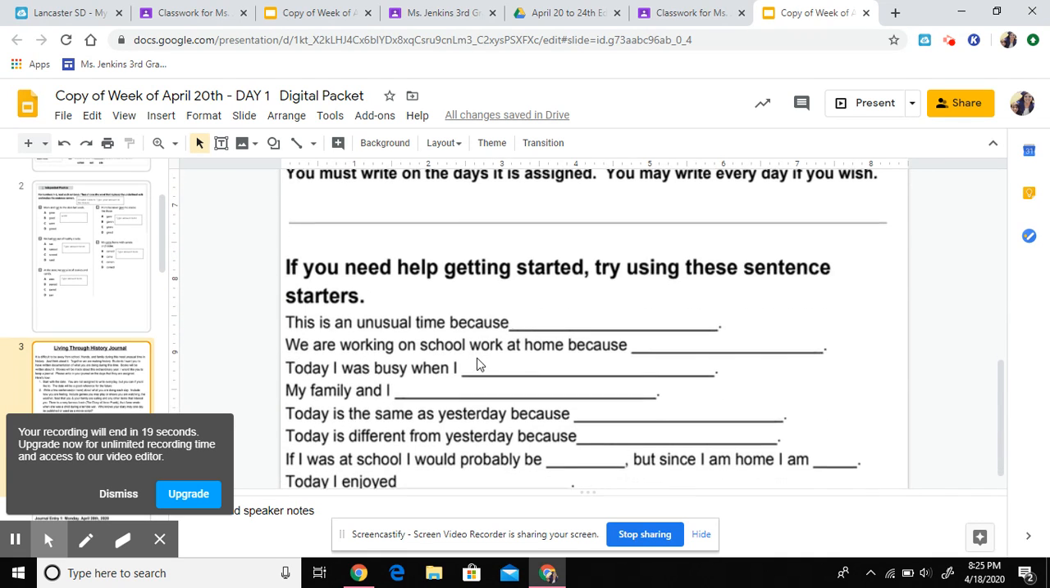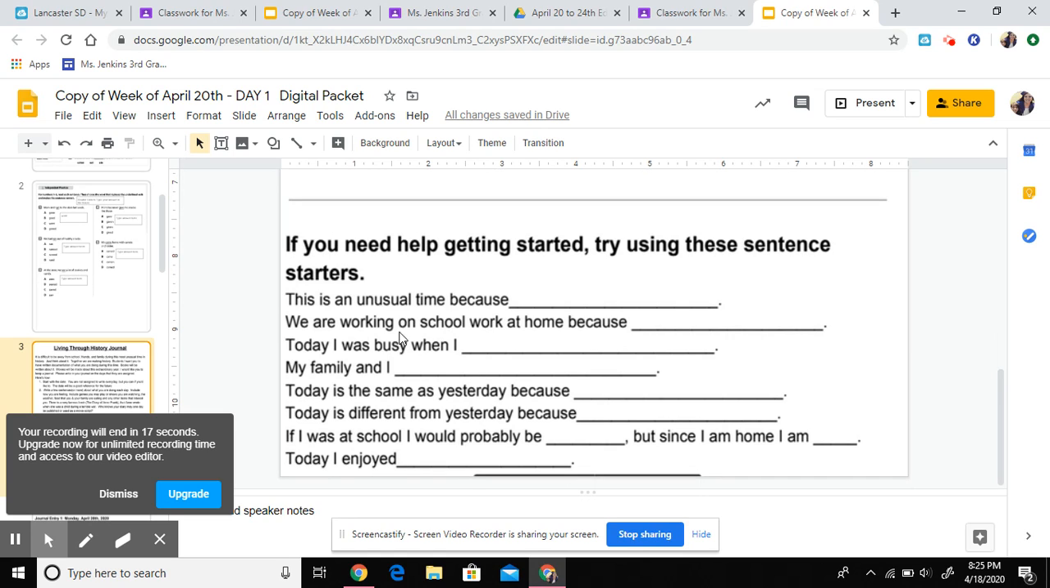Here are some sentence starters that will help you write your sentences if you need to. Like, this is an unusual time because my parents are at home a lot, or I'm learning online, stuff like that. So go ahead and try and do that.